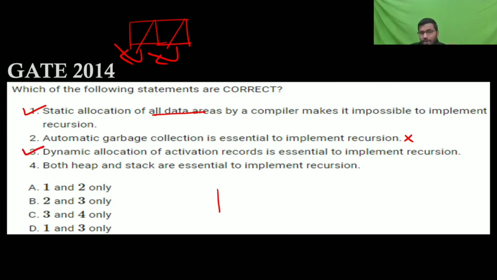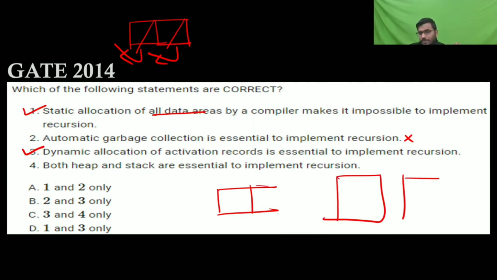because whenever you make a recursive call, an activation record gets created like this. In the activation record it will have something that I will teach when I teach programming and data structures. So whenever a function call happens, some activation record gets created. And heap is used for dynamic allocation, not for recursion. So saying both heap and stack are essential to implement recursion is not correct. Only stack is essential.